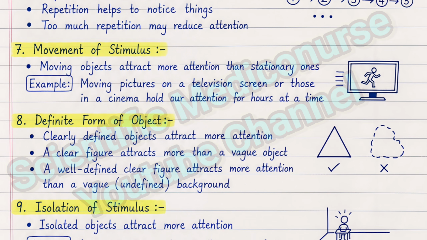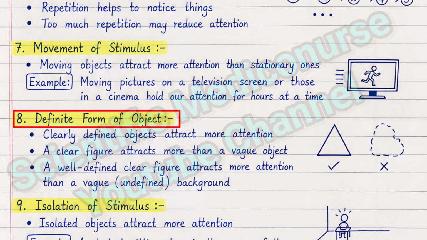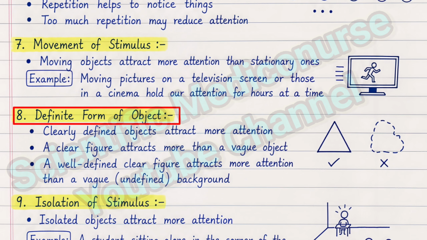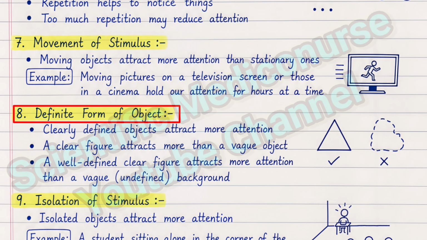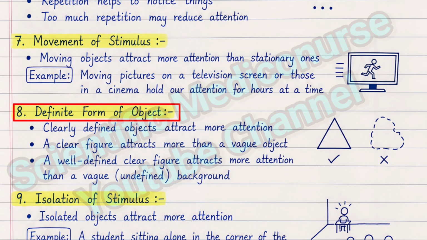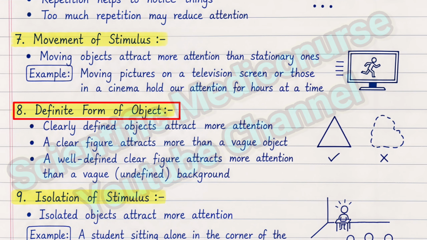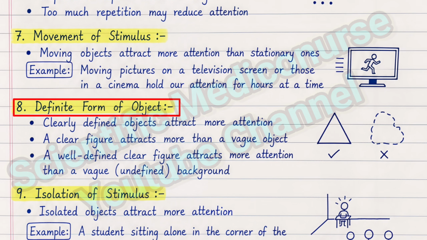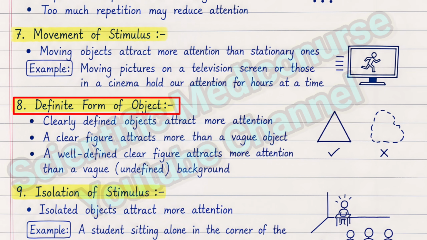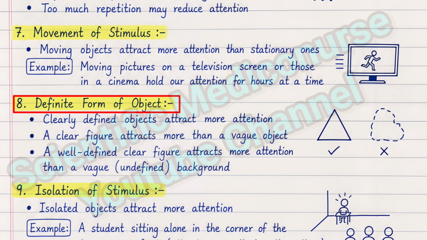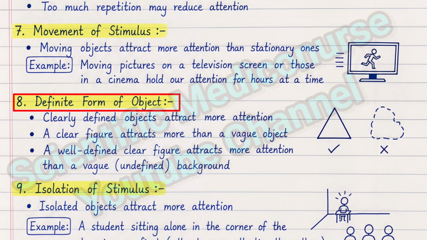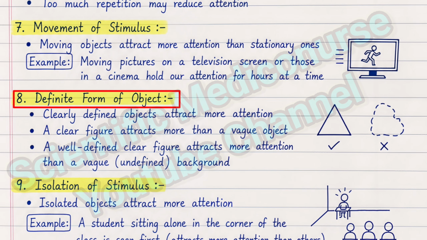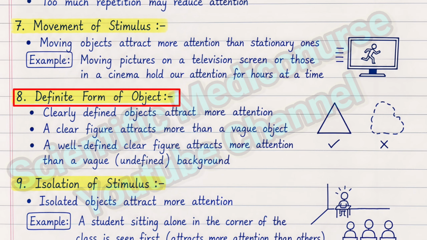So the next thing is definite form of objects. Our mind automatically splits the image we see into background and figure. The object which has meaningful or definite shape will be considered as figure by our brain, and the undefined shape will be considered as background. Our tendency is to give attention to figure while avoiding background. So the definite shape object which our brain considers as a figure will only get attention, avoiding undefined shape in the background.